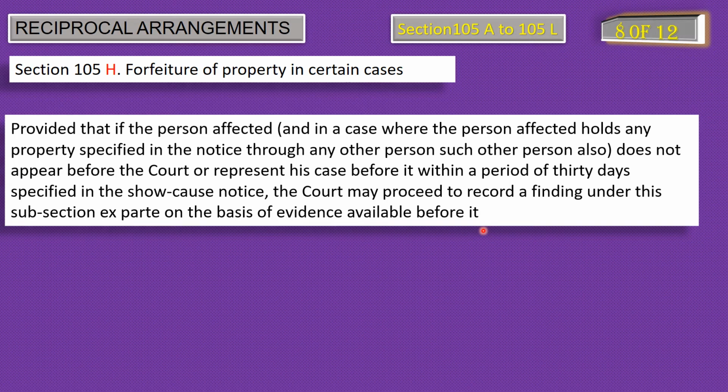It is explaining that if within the period of 30 days of the show cause notice of forfeiture, the owner or the other person holding on behalf of the owner does not appear before the court, ex parte procedures will be started.